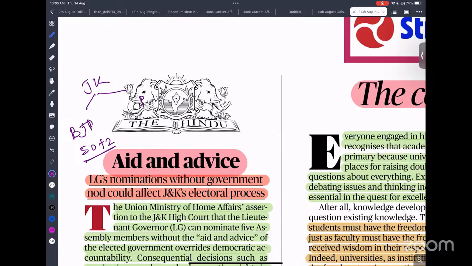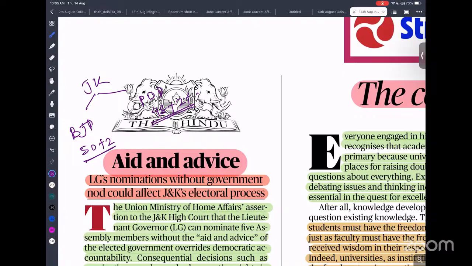Other, let's say PDP. I'm not saying PDP having, let's say, 48. It also needs 2 or 3 seats to form the government. So in this case, if this nomination power is given solely to the lieutenant governor, the lieutenant governor can make any majority government a minority government and a minority government a majority government.